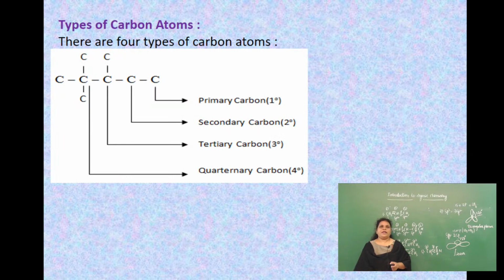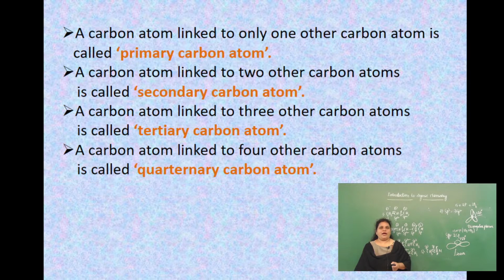Clear? Next one. Types of carbon atoms. There are 4 types of carbon atoms. Primary carbon, secondary carbon, tertiary carbon, quaternary carbon. 1 degree, 2 degree, 3 degree, 4 degree carbon atoms. So, a carbon atom linked to only one other carbon atom is called primary. It should be linked to only one other carbon. A carbon atom linked to two other carbon atoms is called secondary. A carbon atom linked to three other carbon atoms is called tertiary carbon, 3-degree carbon. A carbon atom linked to four other carbon atoms is called quaternary carbon atom.